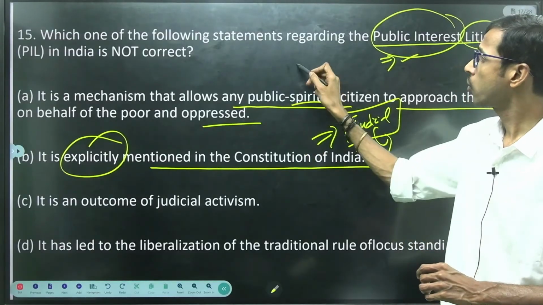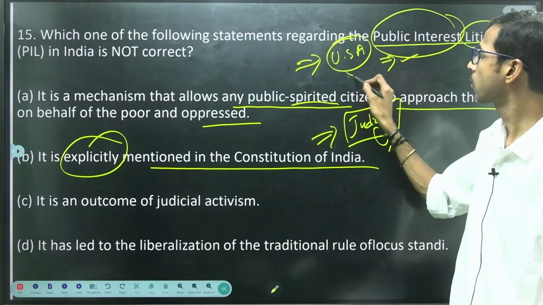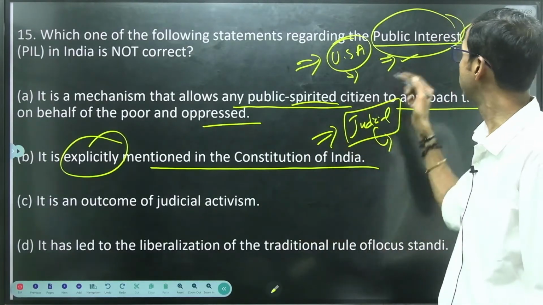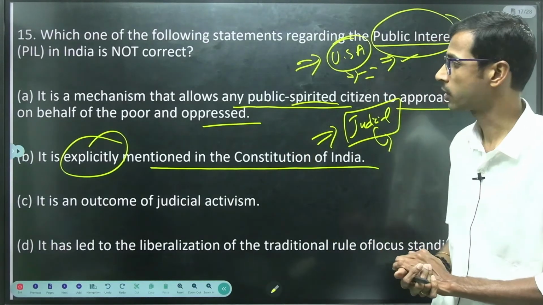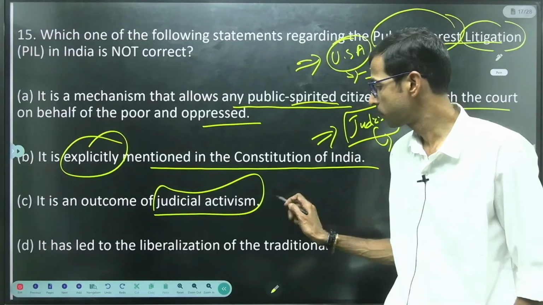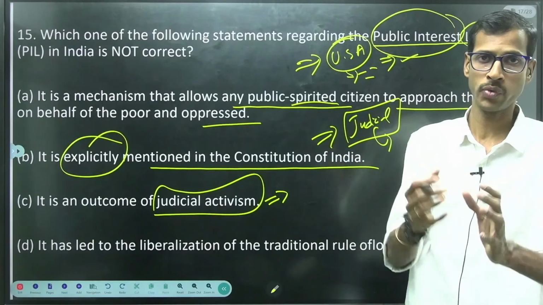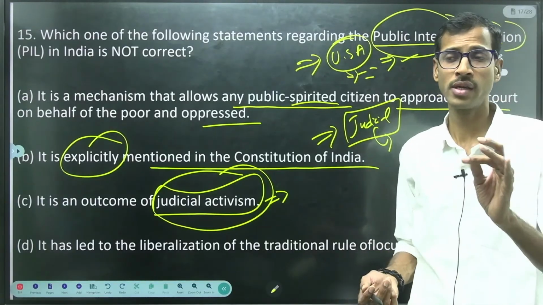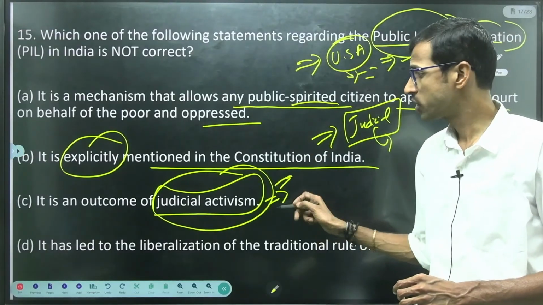So it's judicial creativity, right? It was borrowed or inspired from the United States of America. In the American system, public interest litigation was very important. In the 1970s we took up this particular issue. So it is an outcome of judicial activism, right? Whenever public interest related issues arise, the judiciary will intervene. Judicial activism, whether related to fundamental rights, right to life under Article 21, or the environment, the judiciary is involved in everything, right?